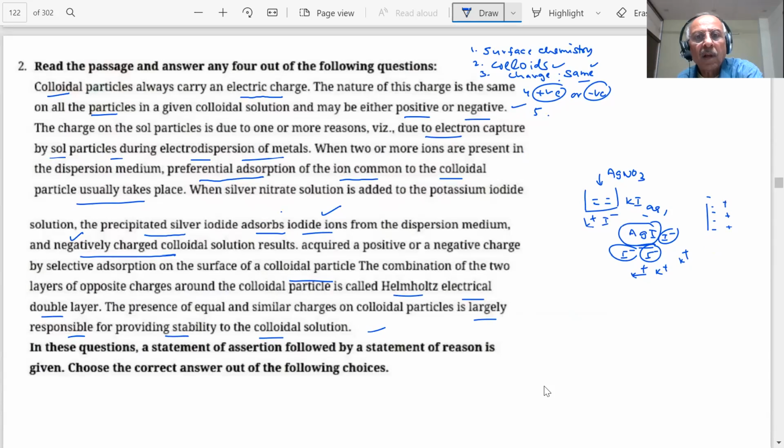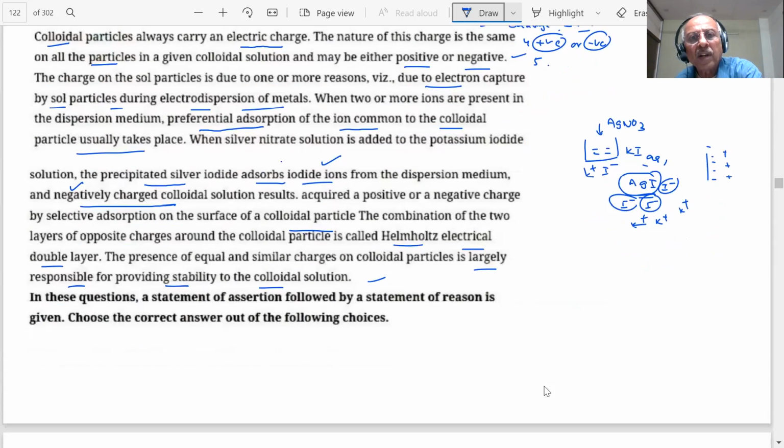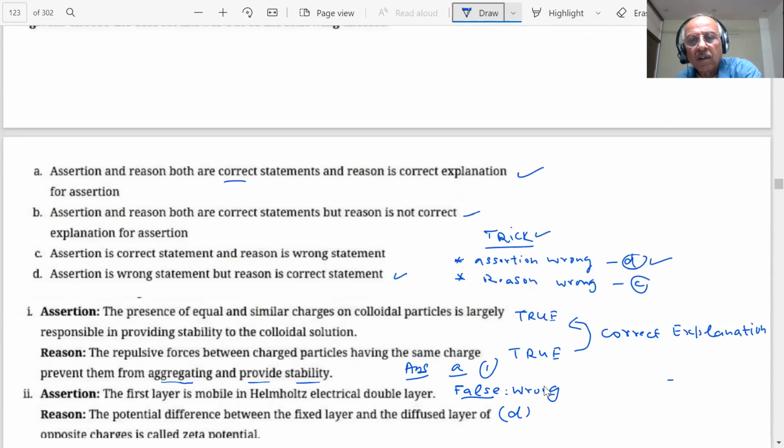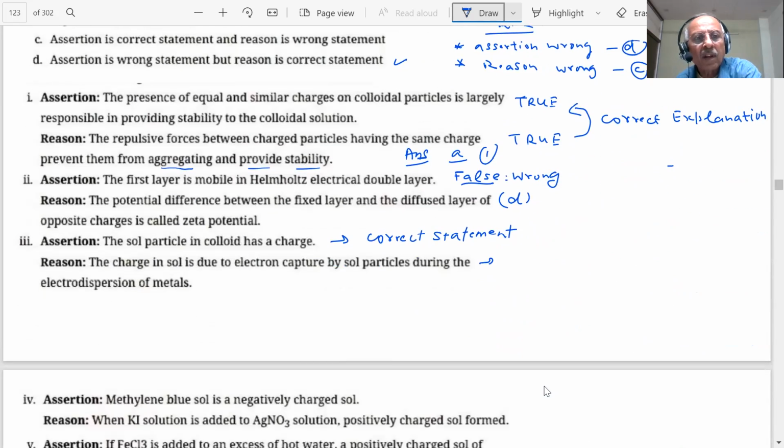What does it say? What is written? The charge on the sol is due to one or more reasons, due to electron capture by sol particles during electrodispersion of metal. Fine. So why is it wrong, then? Is it correct or wrong? It is a correct statement, and that is also the explanation for this.